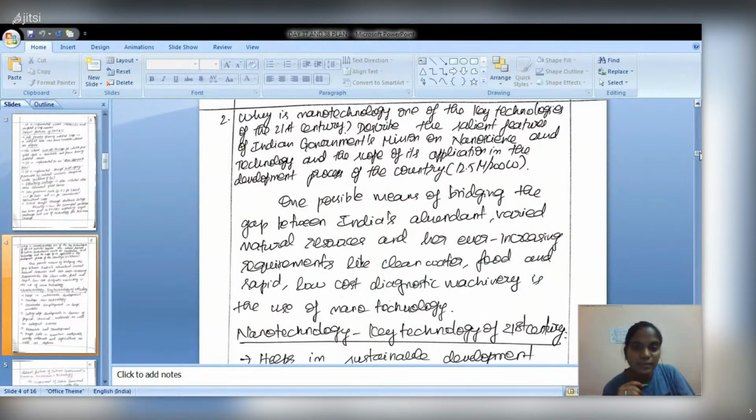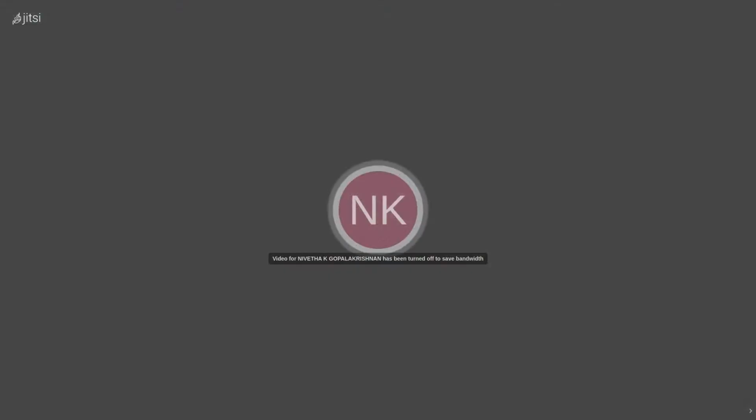Describe the salient features of the Indian government's mission on nanoscience and nanotechnology and the scope of its application in the development process of the country, with a small introduction about nanotechnology. You have to answer in three parts. How is nanotechnology the key technology of the 21st century? Where and all can it be used, in a sense, how can it be used?